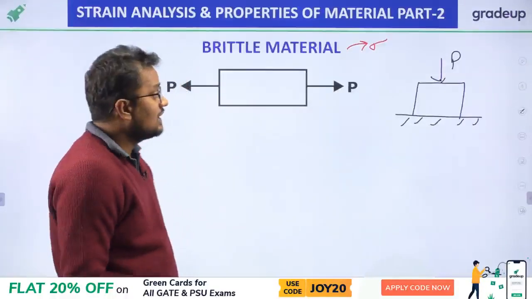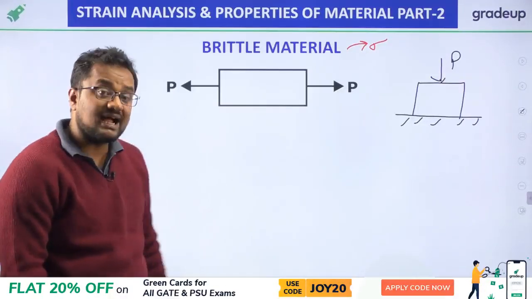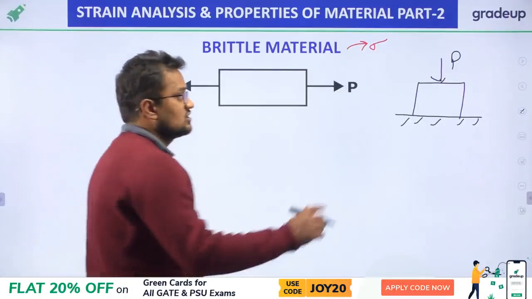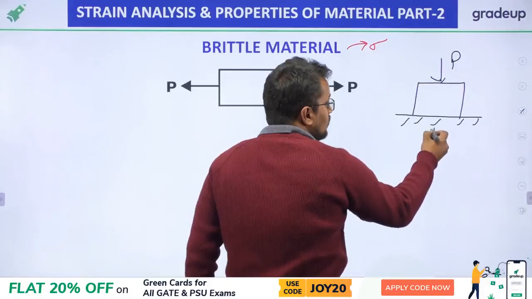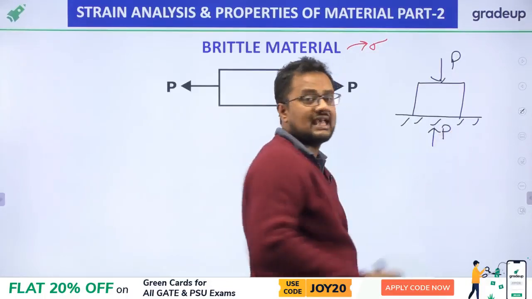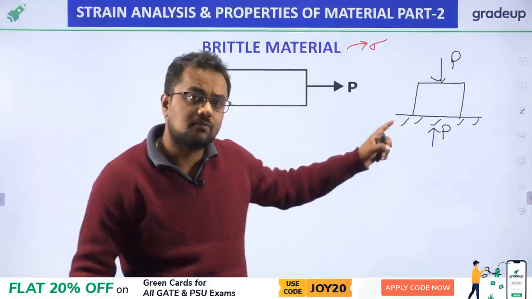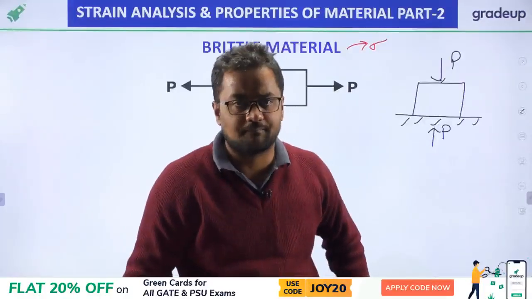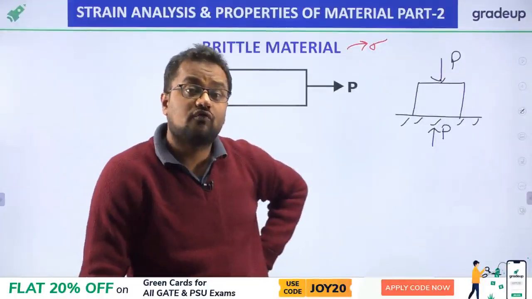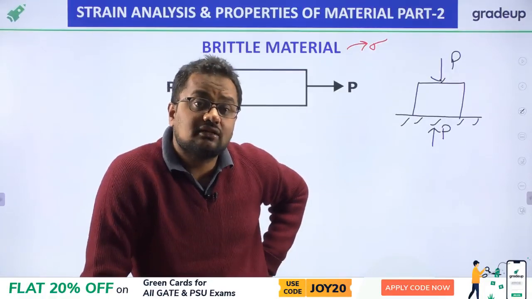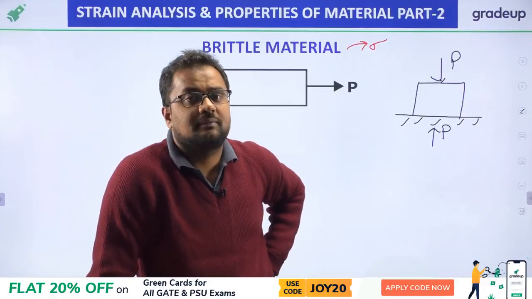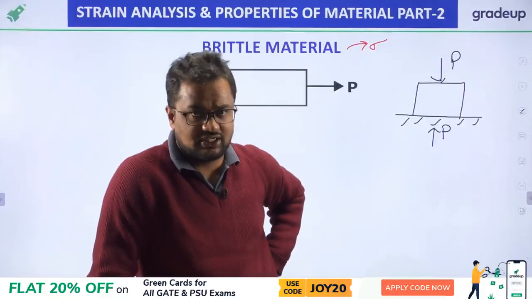Now I want to know what the stresses acting on this body are. Since the P force is acting downward, the resistance P is acting upward, therefore the body is in equilibrium. I want to find out whether it will be a normal stress or a shear stress in this body.